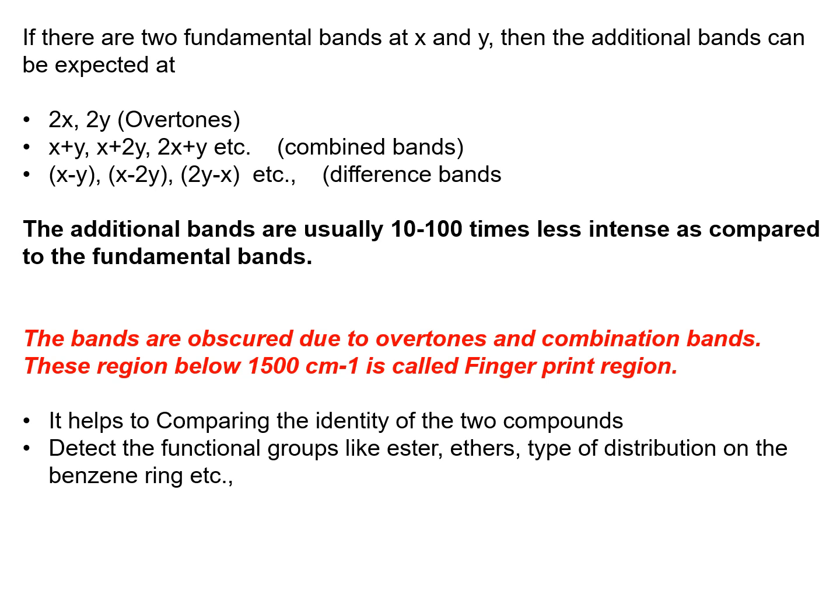What is the main use of the fingerprint region? It helps in comparing the identity of two compounds and detecting functional groups like esters, ethers, and the type of substitution on the benzene ring.